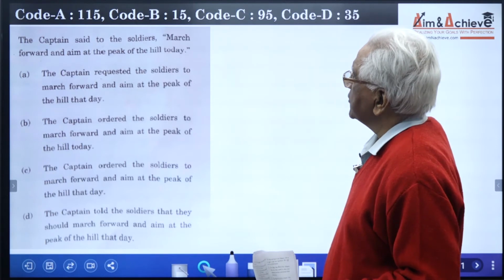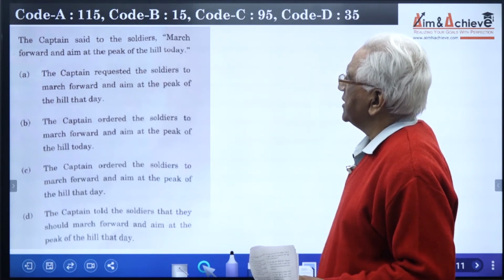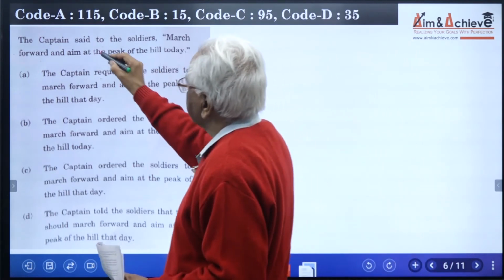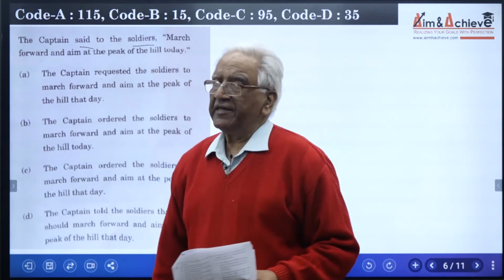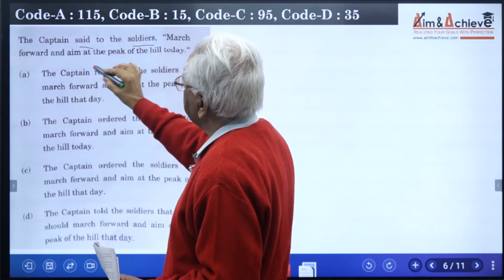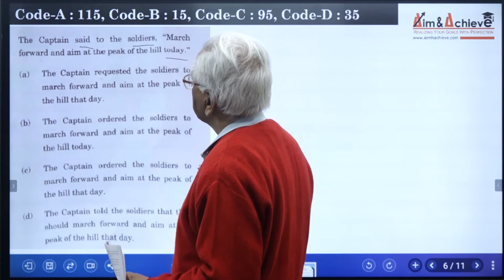The captain said to the soldiers, "March forward and aim at the peak of the hill today." Mark the words. He is telling, but whom is he telling? He is telling his soldiers. In fact, he is giving an order to march forward. And then he says, aim at what? At the peak of the hill today.